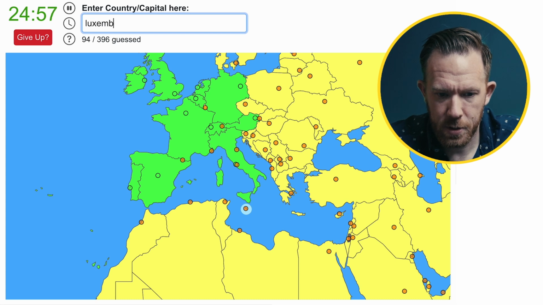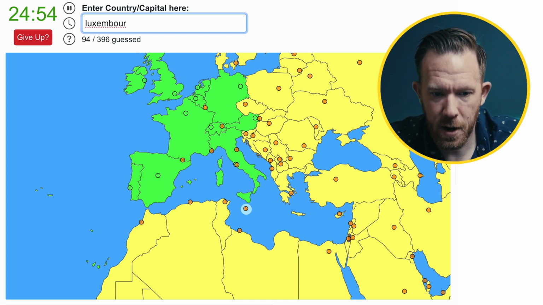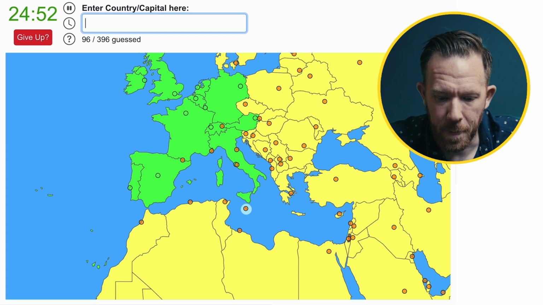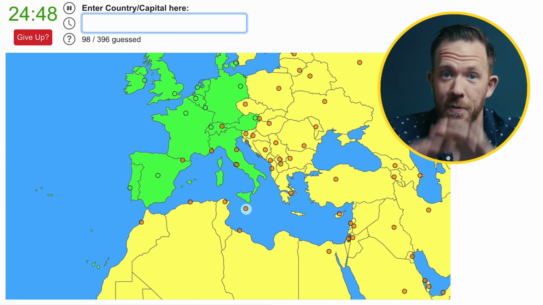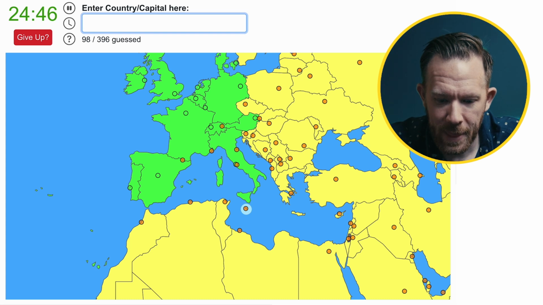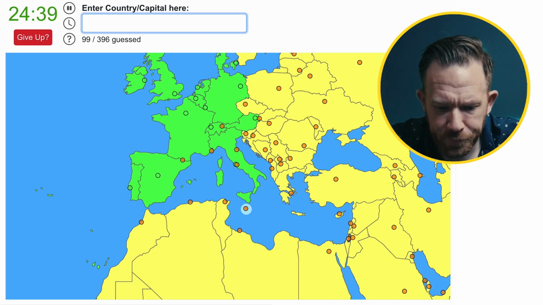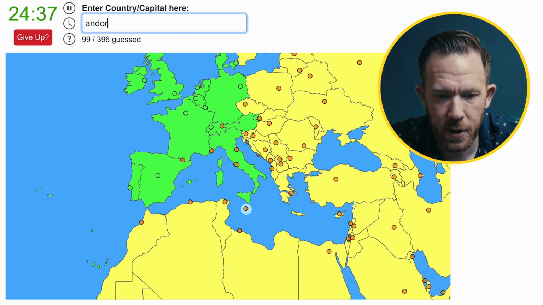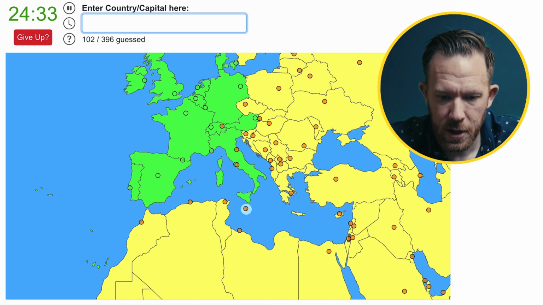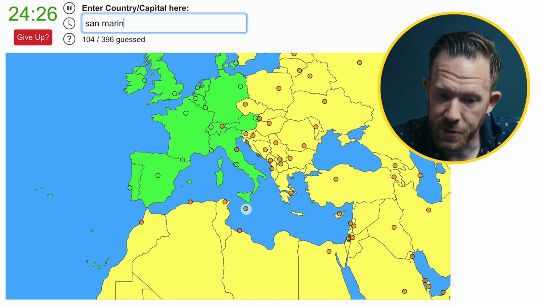Luxembourg, sandwiched between France and Belgium there, is Luxembourg. Denmark is Copenhagen, and that takes care of all of Greenland as well. What else? We want to get these little ones here, like Andorra, which is between France and Spain. Capital is Andorra la Vella. We have Monaco, which is just Monaco. Then inside Italy, we have the Vatican City, San Marino, which is San Marino.